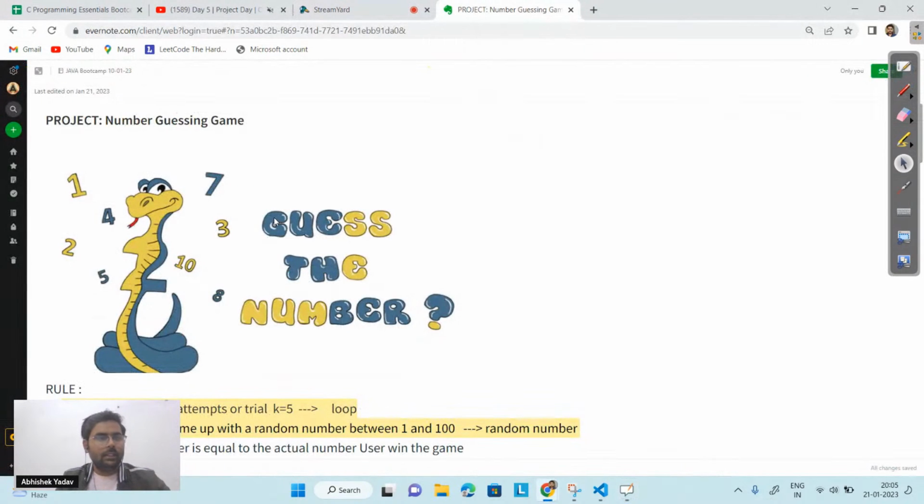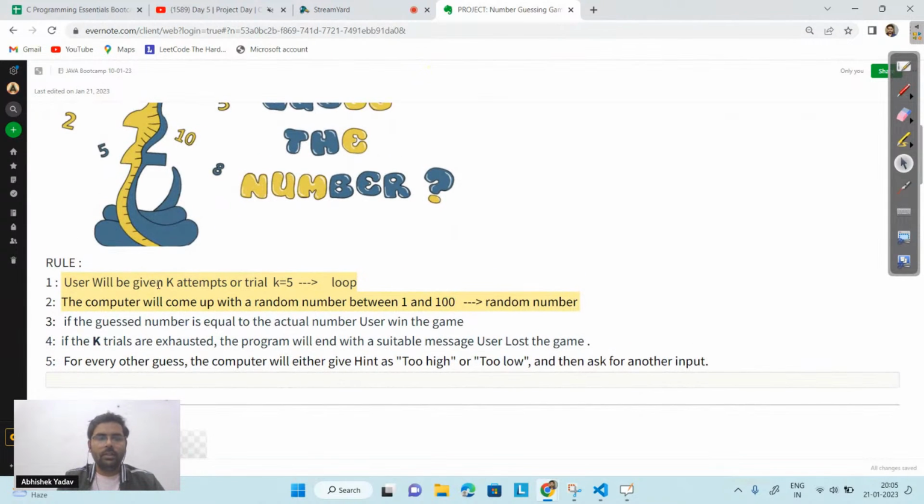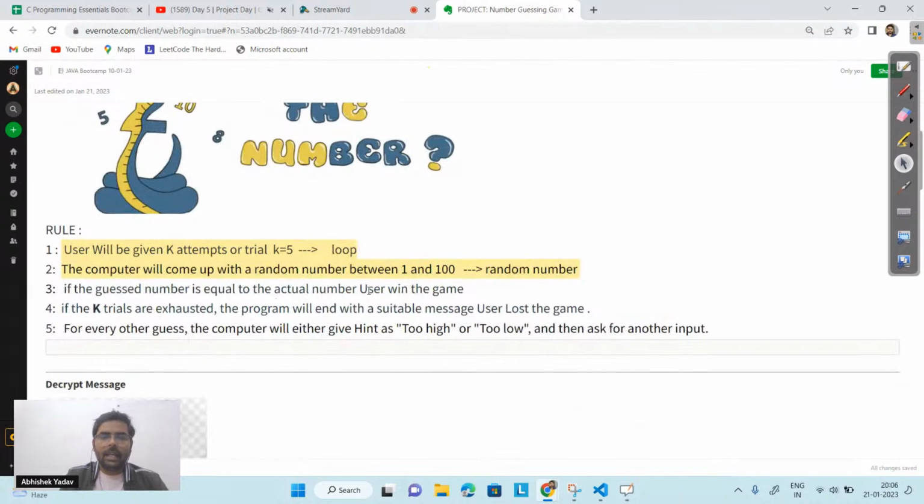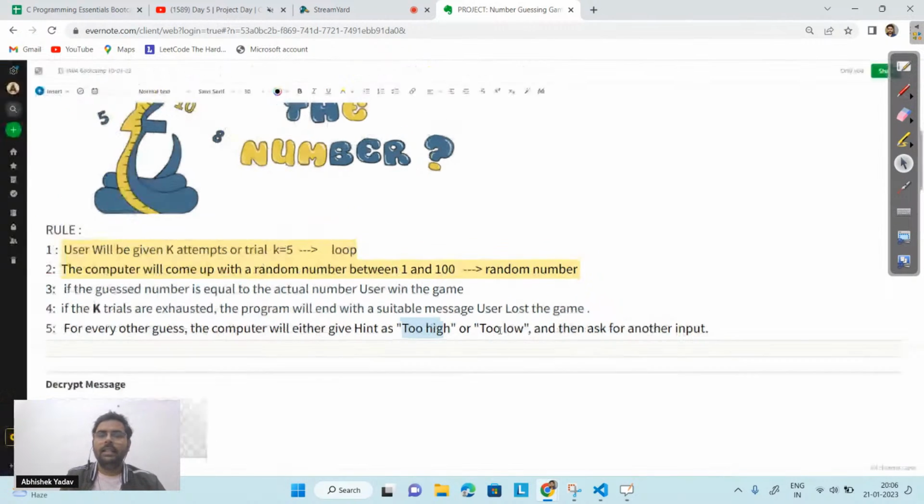The first project is our number guessing game. Simply, a random number will be generated by the computer and you have to guess the number. If the number you guess is too high, you should print that the number is too high on the output screen. If the guess is too low compared to the actual number, you print too low on the output screen.